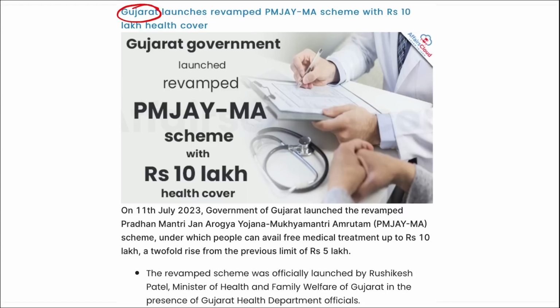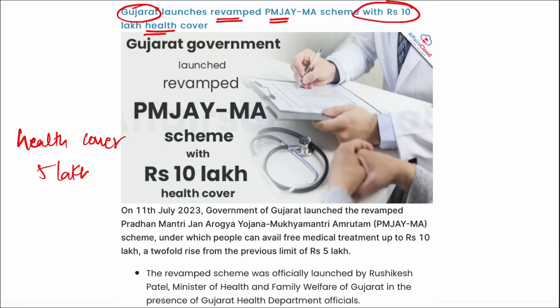Next is Gujarat state. They have launched the revamped, that is the updated Pradhan Mantri Jan Arogya Yojana MA, that is Mukhyamantri Amrutam scheme, with an outlay of 10 lakh health cover. Right? I repeat, what is this Pradhan Mantri Jan Arogya Yojana? This was launched to provide health cover of up to 5 lakh rupees per family. Correct?